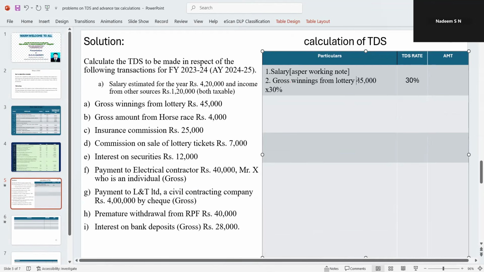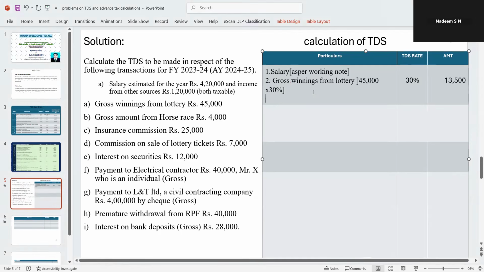So this is very simple. Just follow along. 45,000 into 30%, how much do we get? We get 13,500. You have to take 13,500. So next, number 3, what comes?